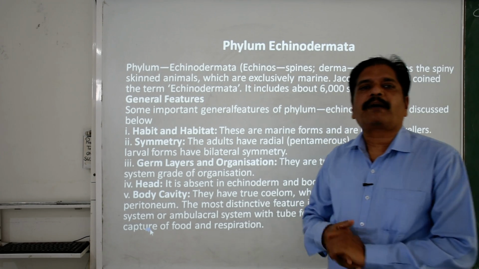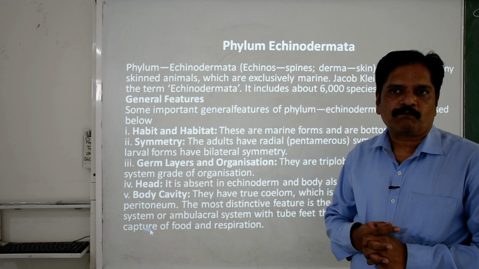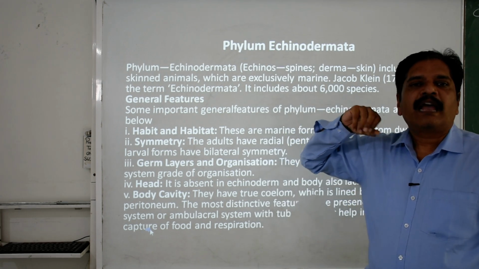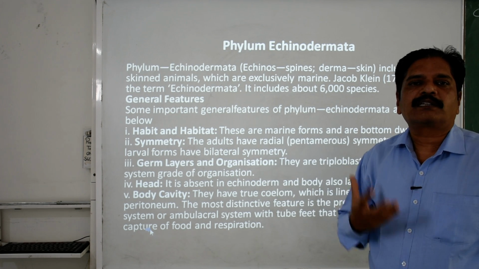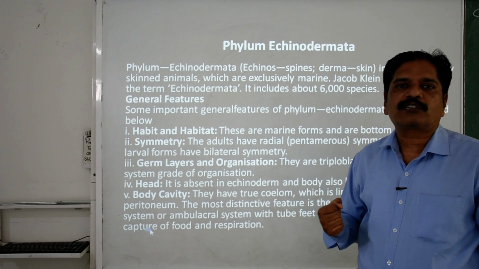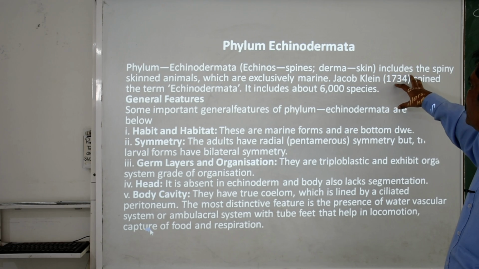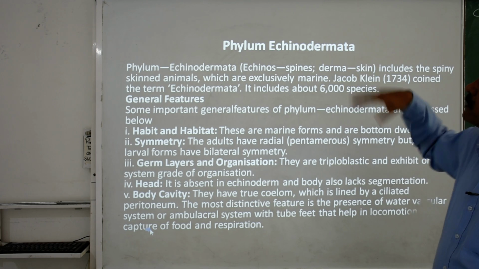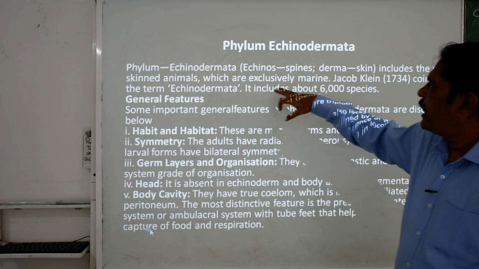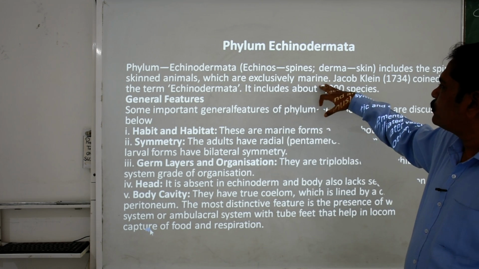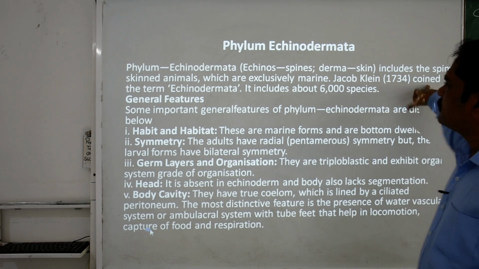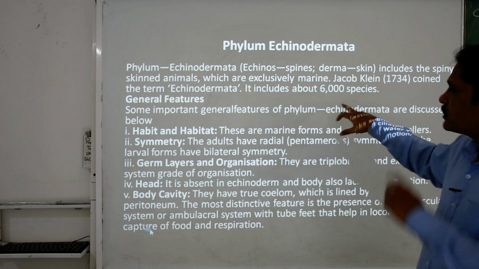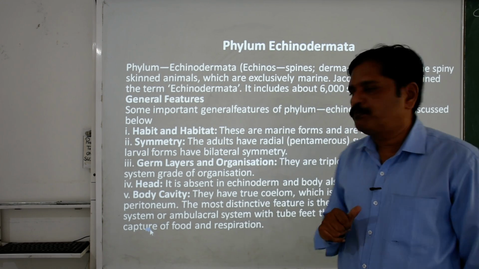Echinus means what? The spines. And derma means what? The skin. Clear? The group of animals having spicule or spine-like structures on the outer surface of the body or the skin. So these skinned animals have spiny structures on them. Clear? And they are exclusively marine. Jacob coined this term, Echinodermata, and it includes nearly 6,000 species.